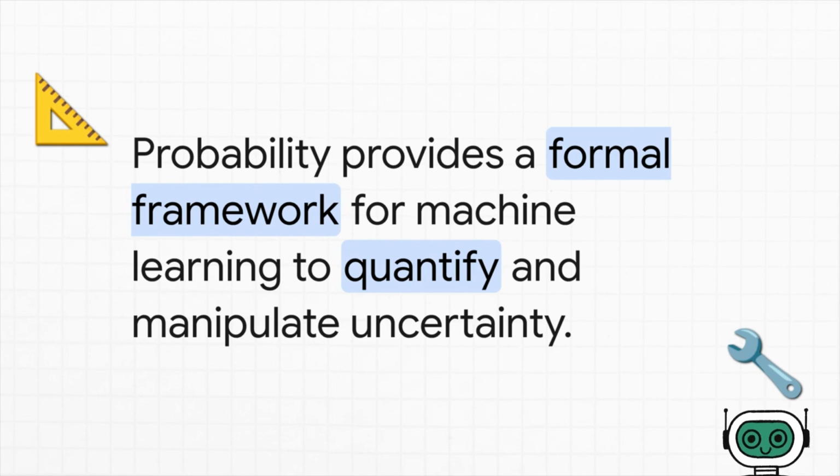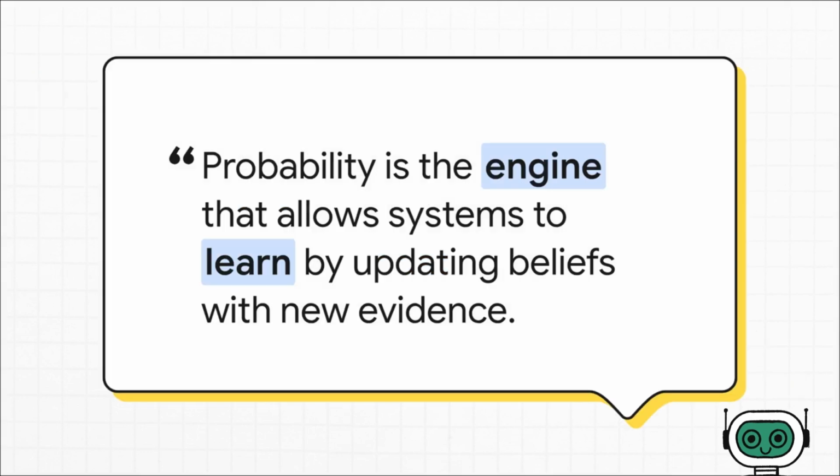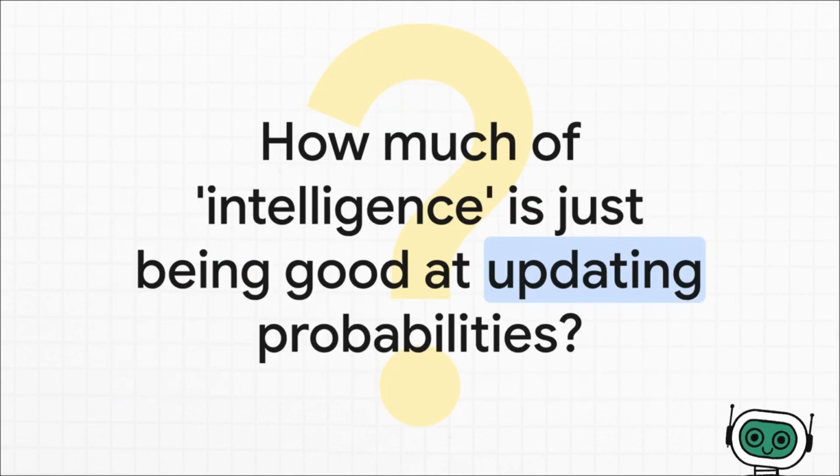So to bring it all together, probability is much more than just coin flips. It's the formal framework, the rule book, that allows a machine to reason logically when it doesn't have all the answers. If you remember just one thing, let it be this. Probability is the engine that allows systems to learn by systematically updating what they believe to be true every time they see something new.